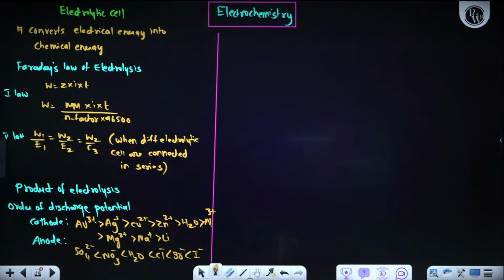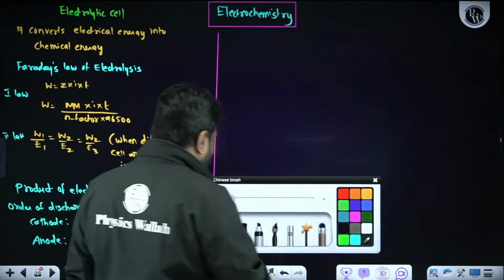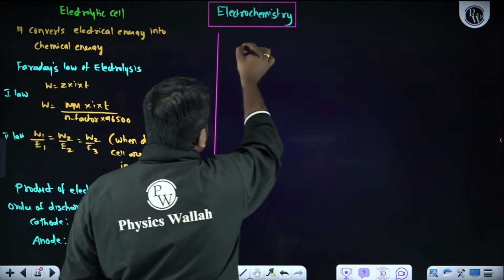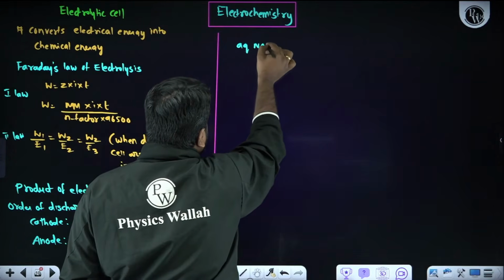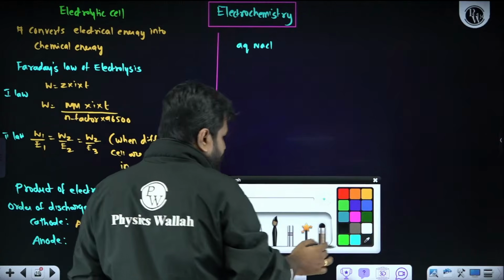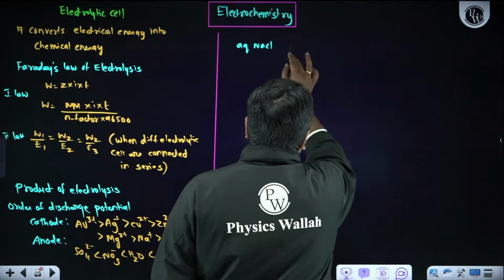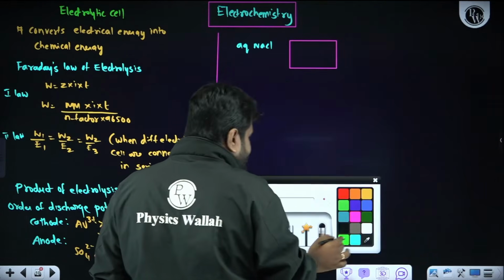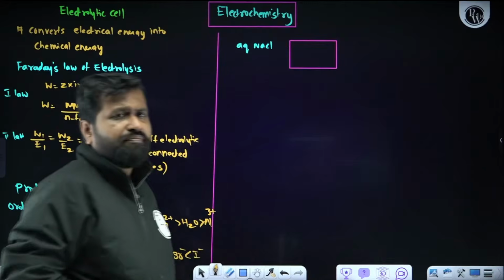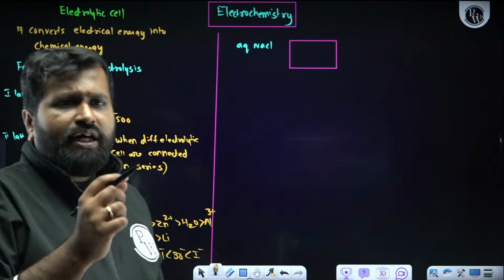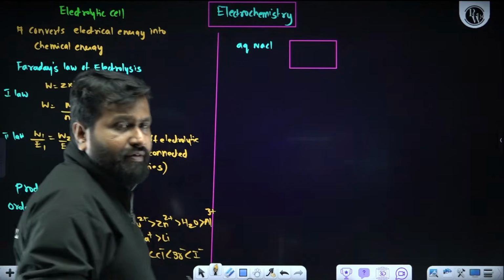Sir, how to do this? Very simple. Now, I will give some general idea. If I am having aqueous NaCl, imagine you have one container. Inside this, what are all the ions that will be there? Since I am using the word aqueous NaCl,